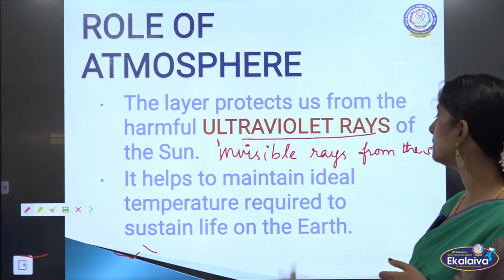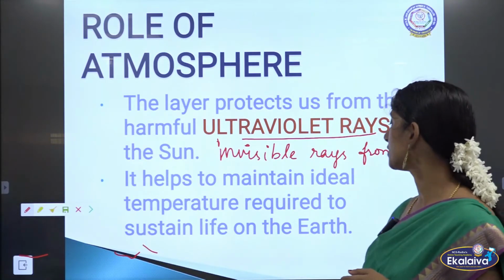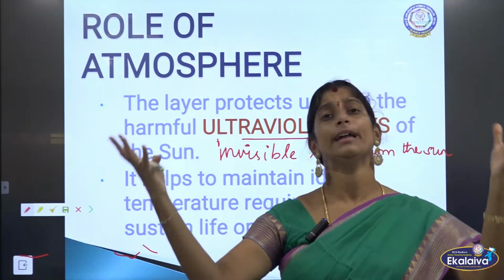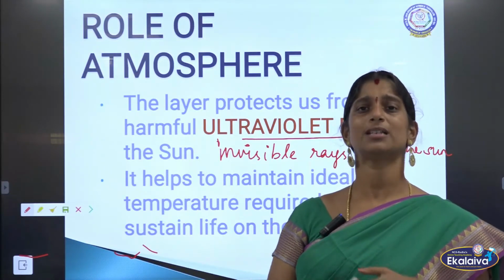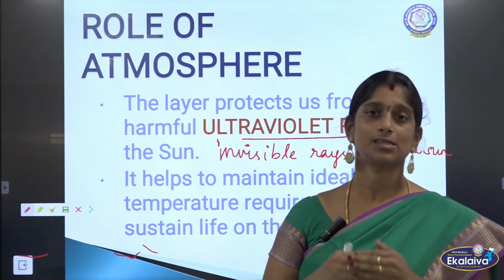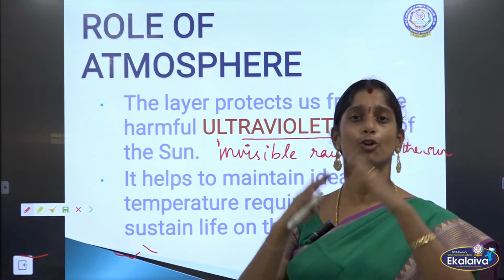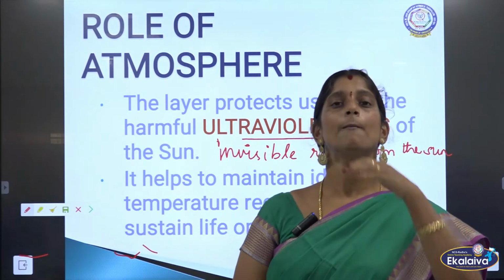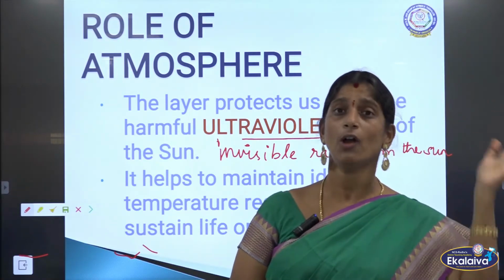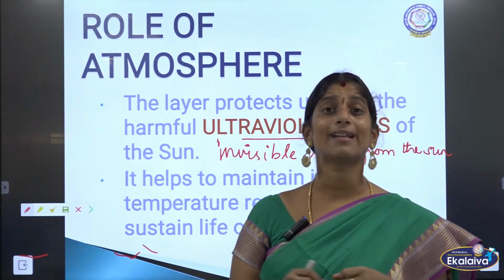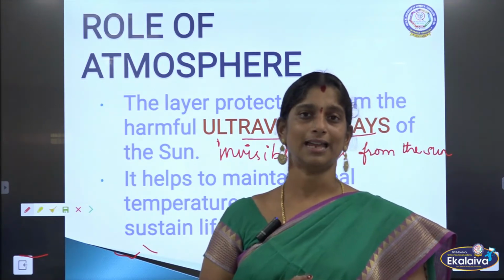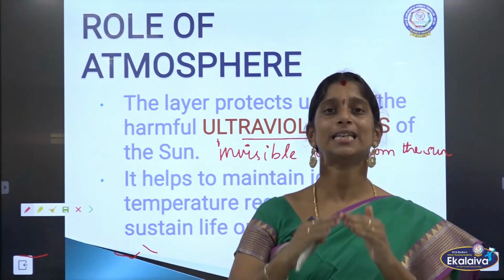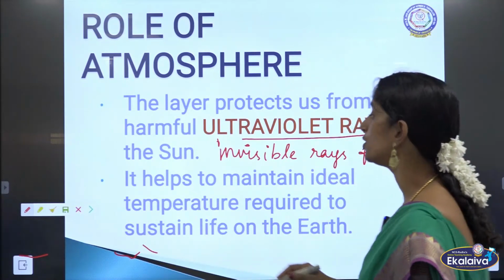Then it helps us to maintain the ideal temperature required to sustain life on the earth. This atmosphere covers the earth. It gives us the air which we require, so that the temperature is balanced on the earth. If there is not going to be any such layer like atmosphere, then what will happen? The earth will be very hot in the daytime and extremely cold during the night. That is how atmosphere is protecting us by maintaining an ideal temperature, which is good for us.